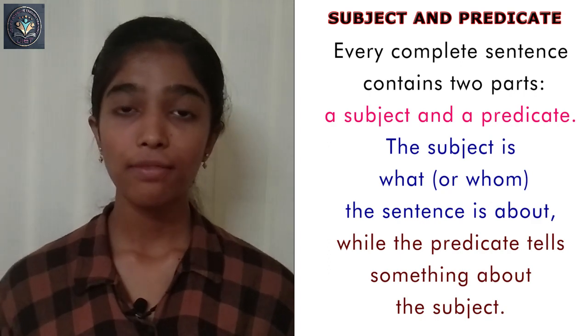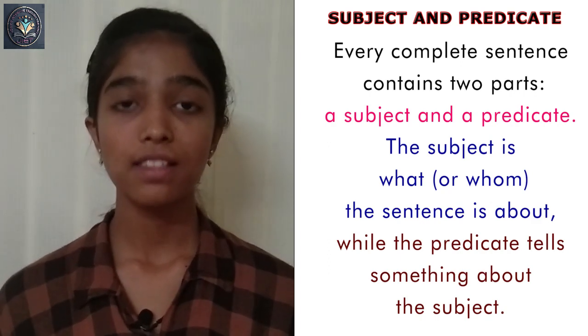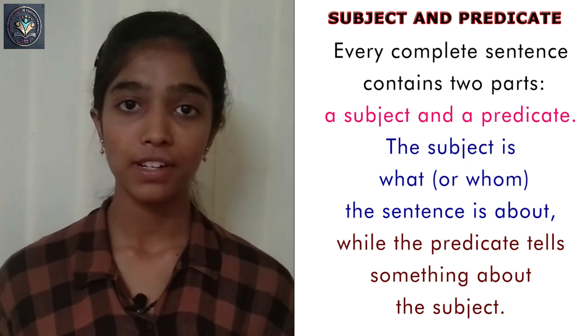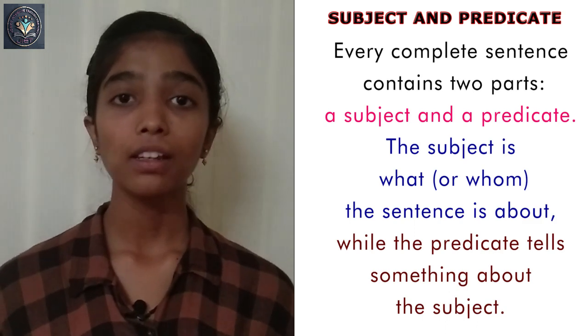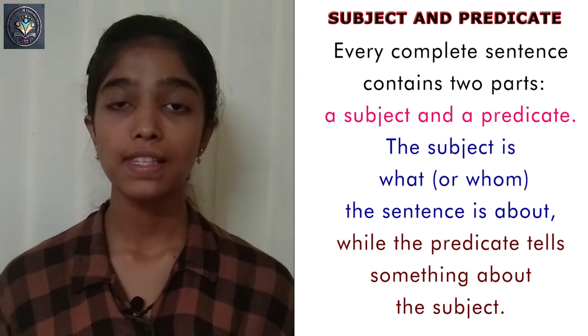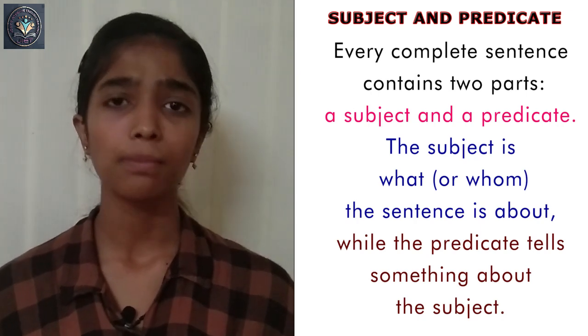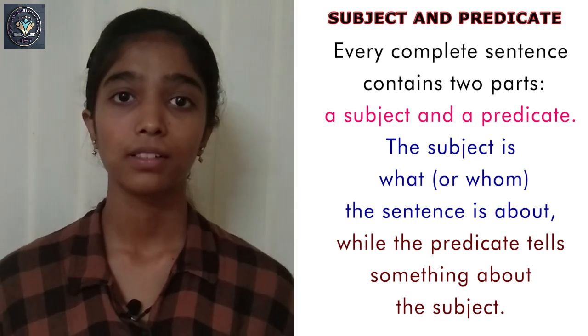That means every complete sentence contains two prominent parts. They are the subject and the predicate. The subject is what or whom the sentence is about, whereas the predicate tells something about the subject.